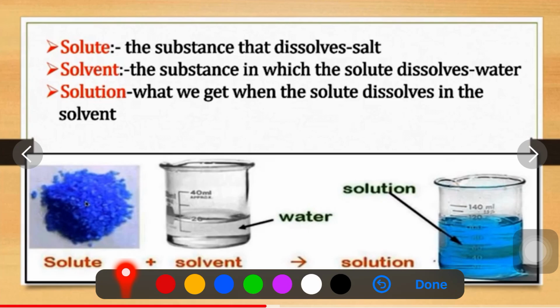So there are three kinds of substances. First is solute. The substance that dissolves, that is salt, is called solute. The substance in which the solute dissolves is the solvent. And what we get when the solute dissolves in the solvent is called solution.